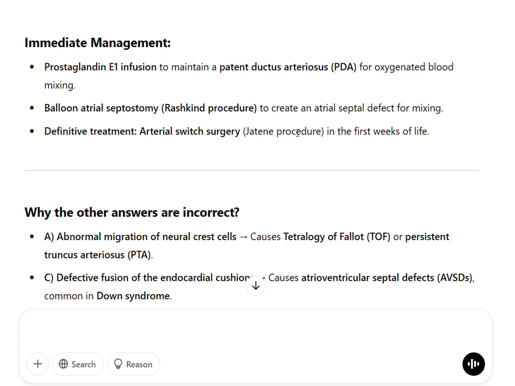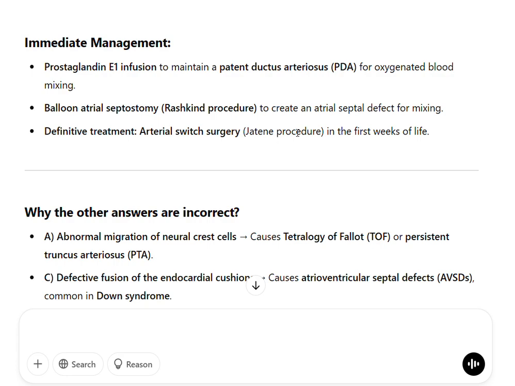Immediate management: prostaglandin E1 infusion to maintain a patent ductus arteriosus, PDA, for oxygenated blood mixing. Balloon atrial septostomy, Rashkind procedure, to create an atrial septal defect for mixing. Definitive treatment: arterial switch surgery, Jatene procedure, in the first weeks of life.